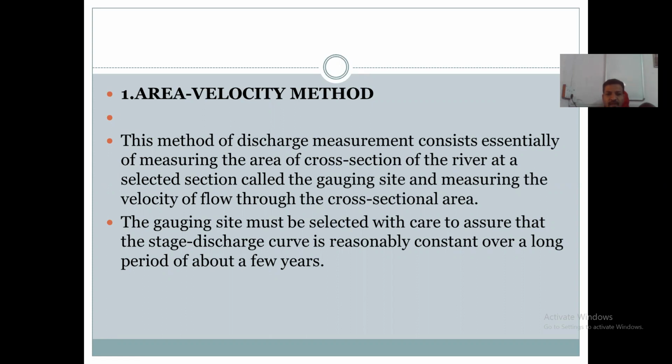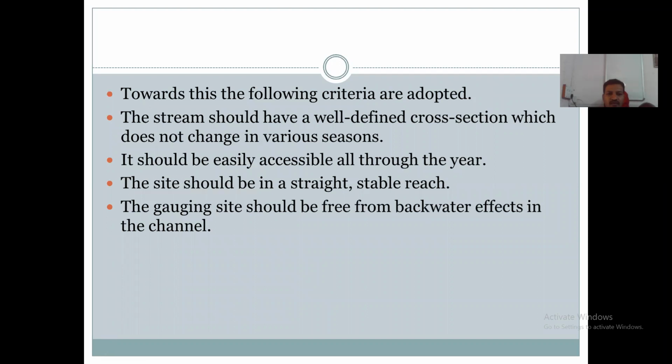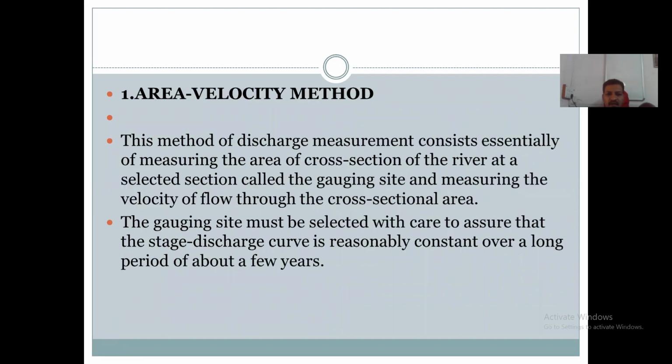This area velocity method includes the measurement of discharge through a flow channel by measuring the area of cross section of the river or stream flow channel at a selected section, and measurement of the velocity of flow at that selected section.